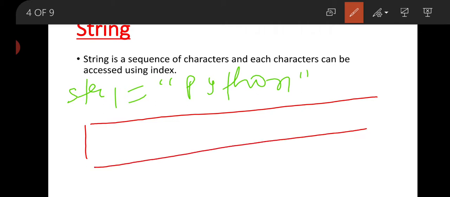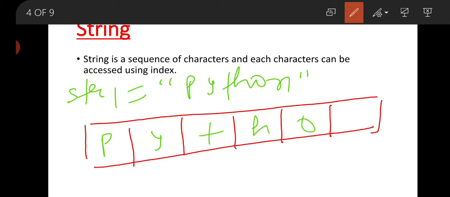There are 6 letters: P, Y, T, H, O, N. Now if we talk about indexing, starting from the forward direction, it starts 0, 1, 2, 3, 4, 5. This is the indexing of forward direction.